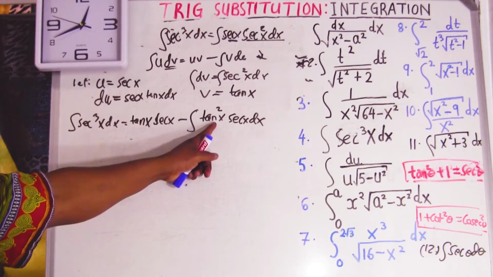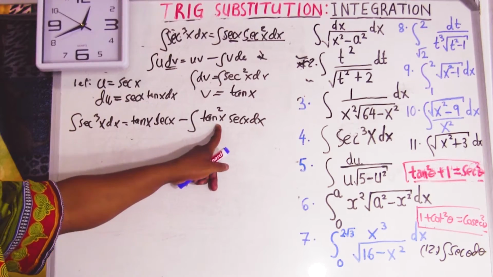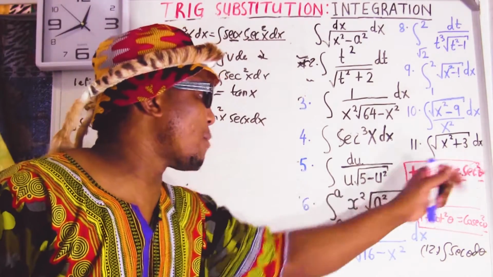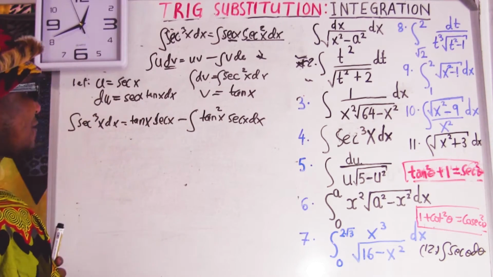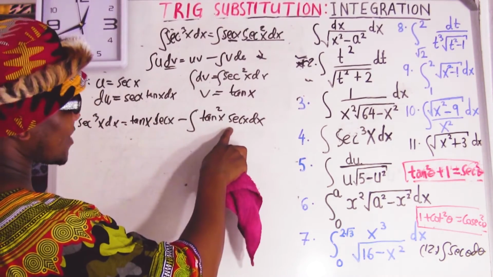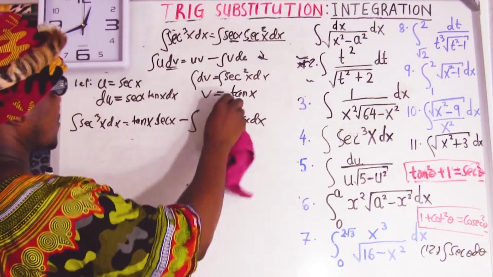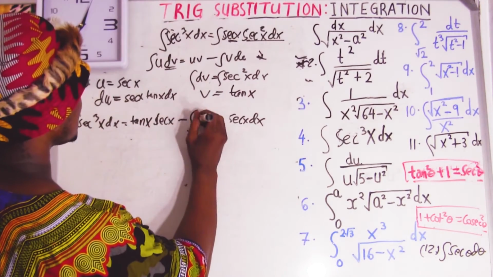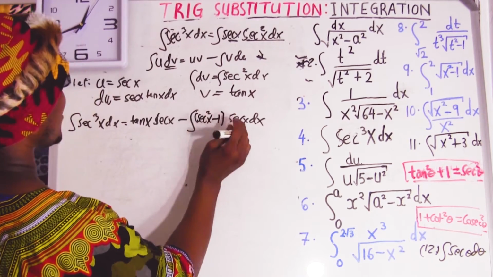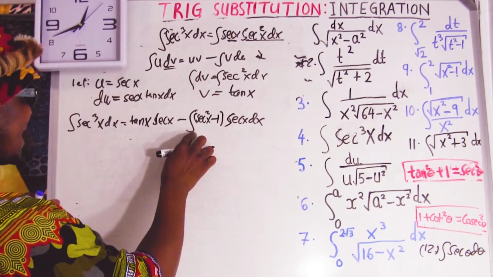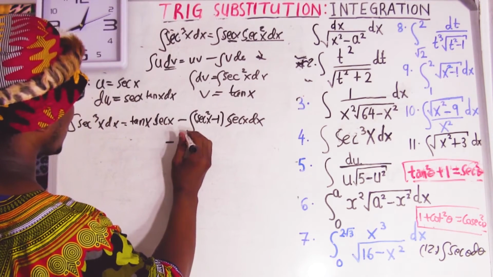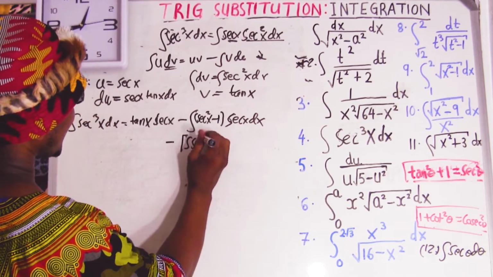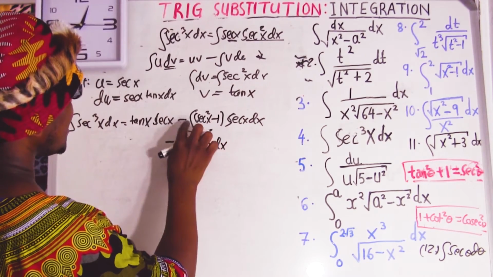Now what we're going to do is replace this tan square. Look, tan square equals sec square minus 1. For you, you can just do the next step, but for me, because the space is not enough, I can say this equals 1 minus sec square minus 1. So tan square equals sec square x minus 1 dx. Then multiply that out. This gives me sec cube and sec. So this is going to be the integral of sec cube x dx minus